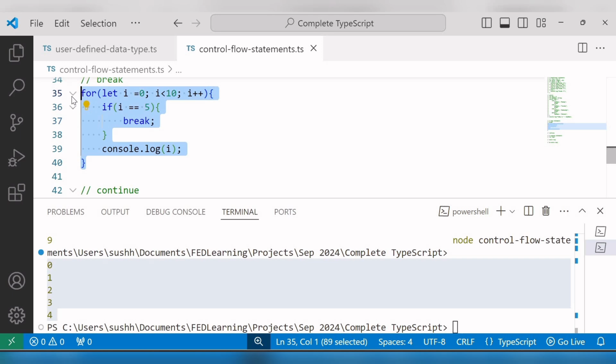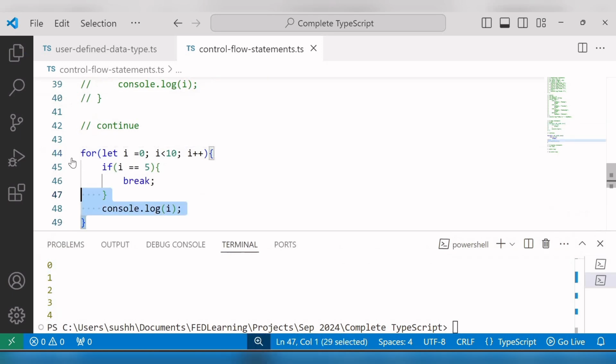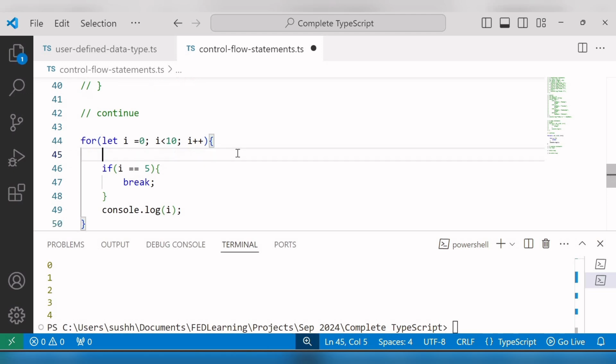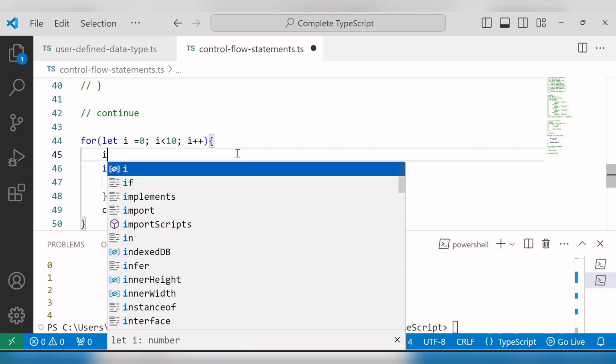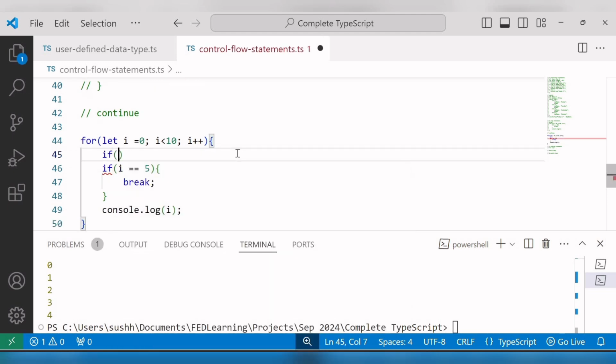For continue, I'll use the same example. In this example, if you want to skip any specific iteration, then you can use the continue statement. Like here, if I want to skip the third iteration, then I can write one more if condition, I equals 3.